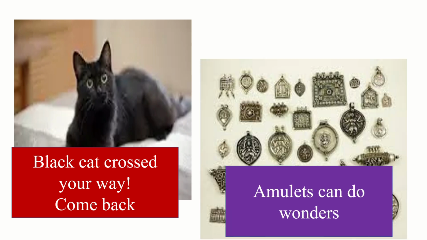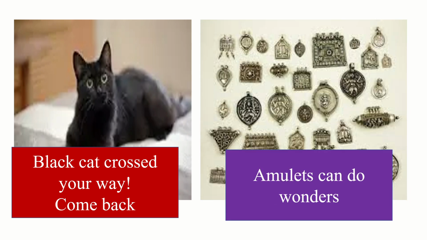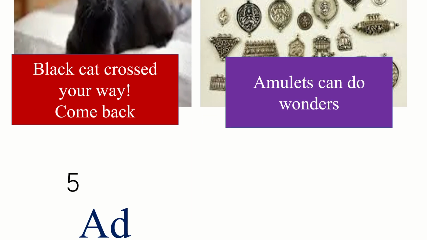In many parts of the world, such as Pakistan and India, it is believed that if a black cat crosses your way, you must come back because it is a bad omen. Conversely, amulets are considered a good omen, and if someone wears or uses those amulets, they can always be successful.